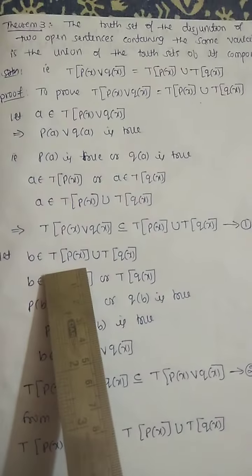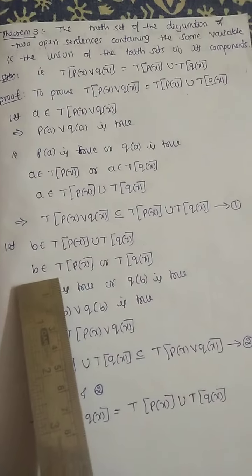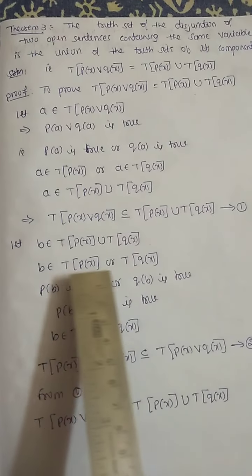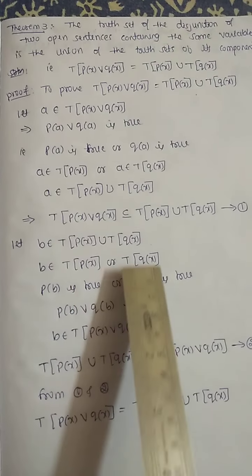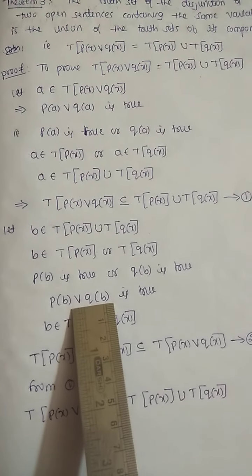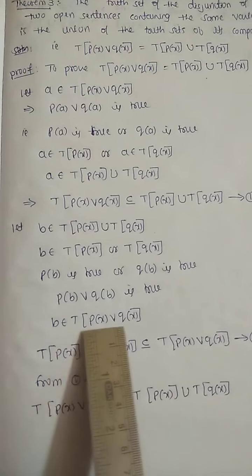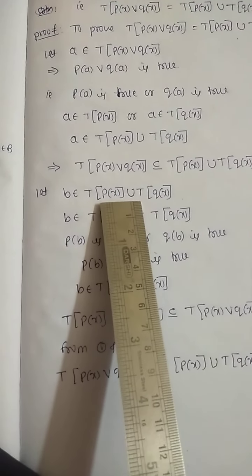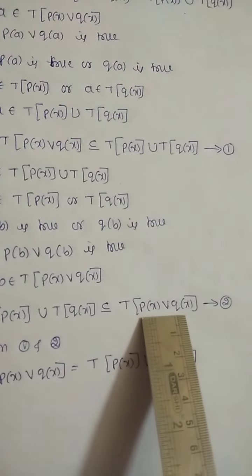Let B belong to T of P of x union T of Q of x. This implies B belongs to T of P of x union or T of Q of x. B belongs to this truth set, nothing but P of B is true or Q of B is true. P of B or, written as disjunction symbol, Q of B is true. This is true, nothing but B belongs to T of P of x or Q of x. This implies T of P of x union T of Q of x is contained in T of P of x or Q of x.